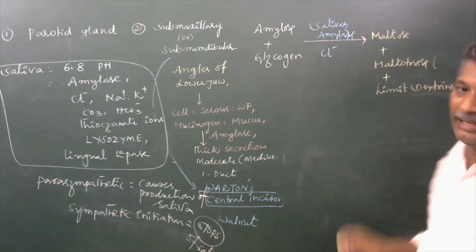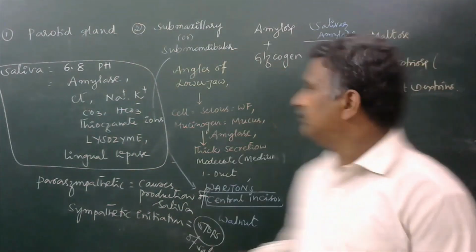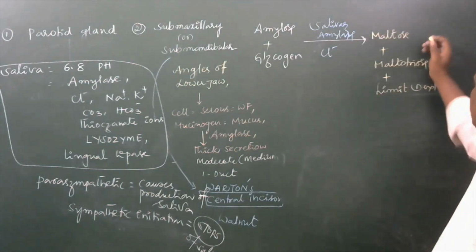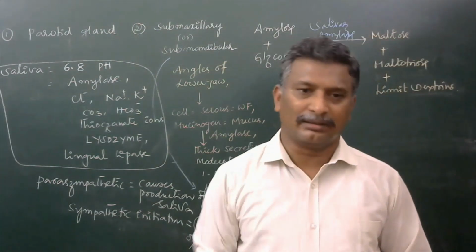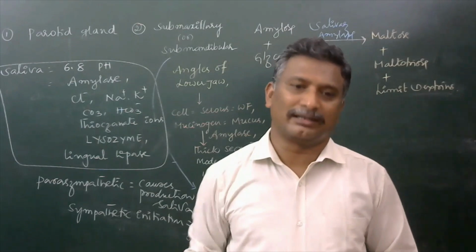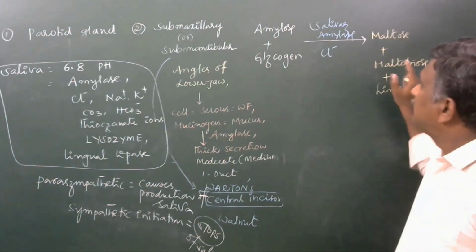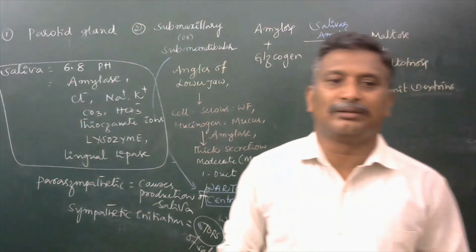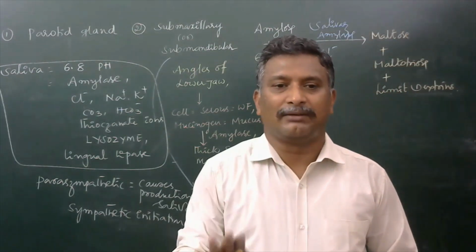Maltotriose means having 3 monosaccharides. Limit dextrins are molecules having at least 8 monosaccharides. Up to this point only, carbohydrates are digested in the buccal cavity in the presence of saliva.